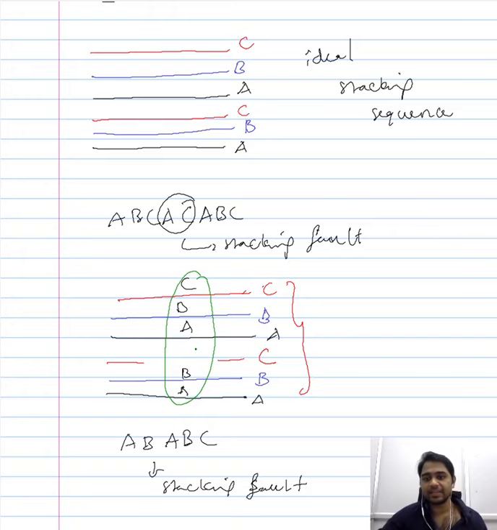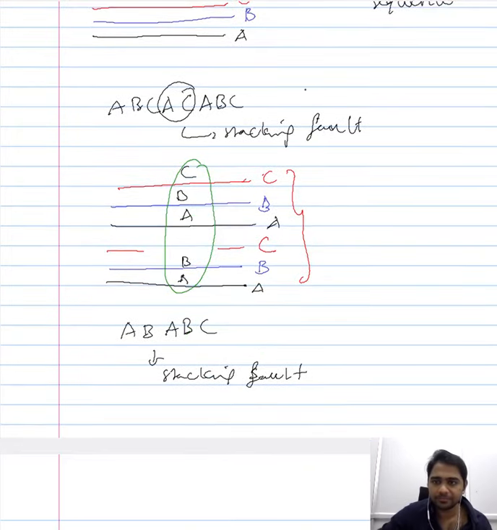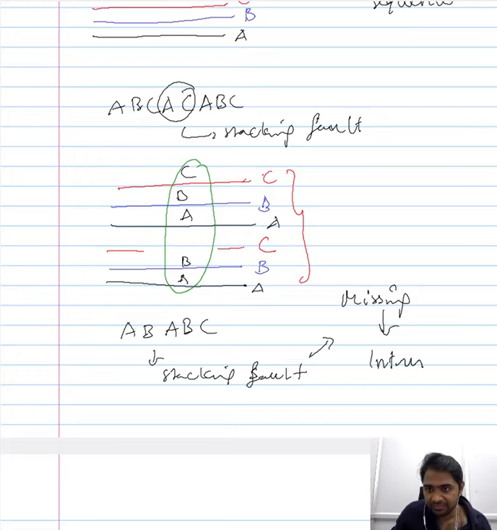And since this stacking fault is categorized by the missing of a specific layer of atoms, we refer to this as intrinsic stacking fault. Whenever the stacking fault is because of the missing layers of atoms, we refer to it as the intrinsic stacking fault. Now it is important to note that this stacking fault is not global. We do not observe the stacking fault all through the material, but it is local, meaning you have a missing layer of atoms with reference to a particular section of the material.